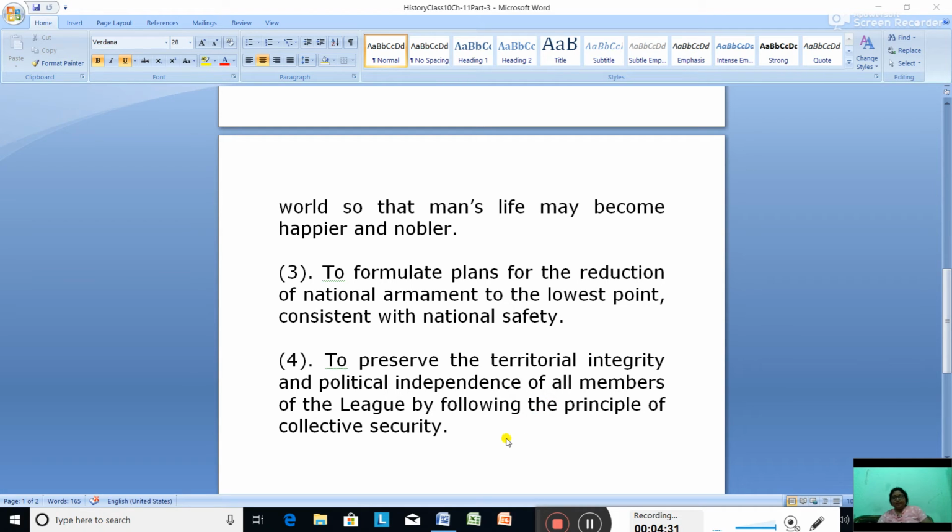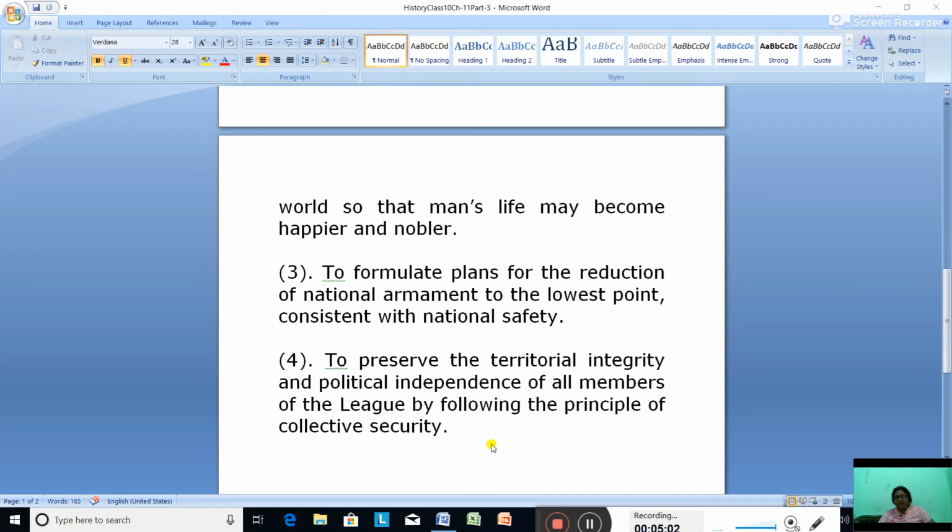One more objective was to provide for peaceful change in international relations and to reconsider international treaties which had become inapplicable and had become a hindrance to peaceful international relations. And one more, to supervise the working of the mandatory system for promoting human welfare. So these were the objectives.